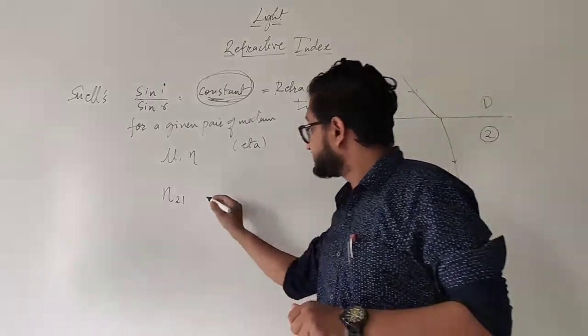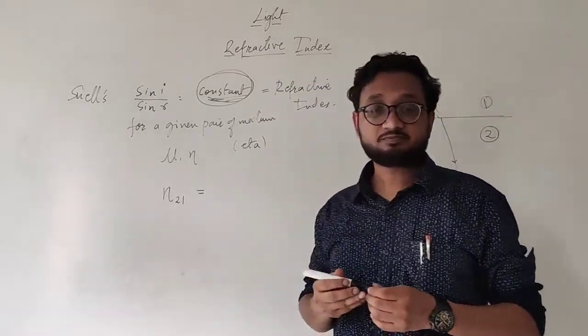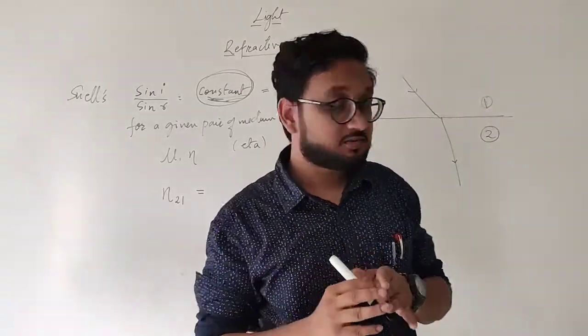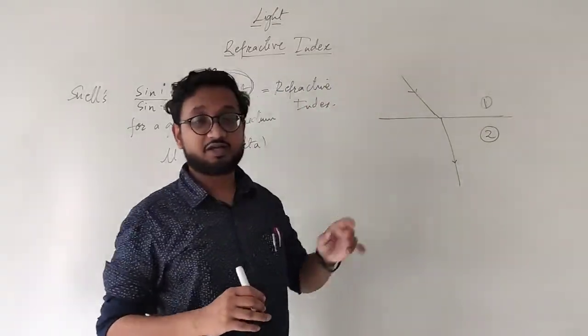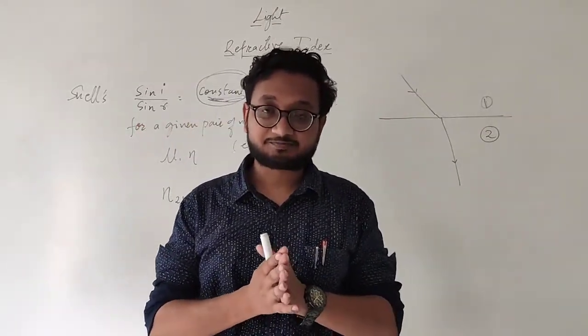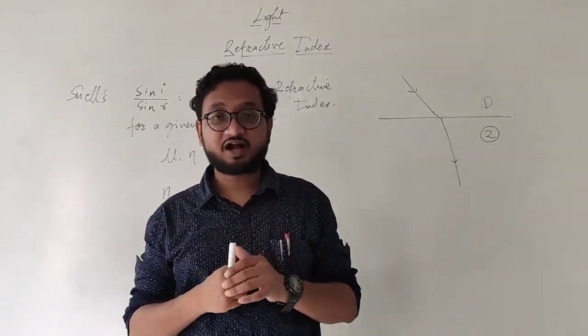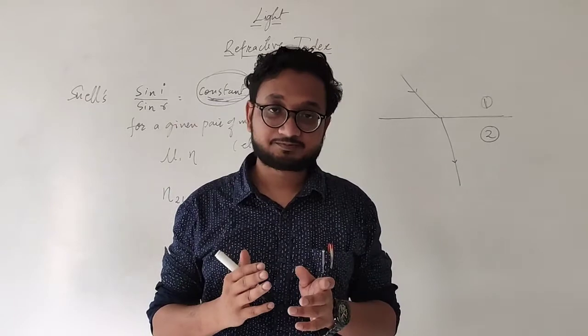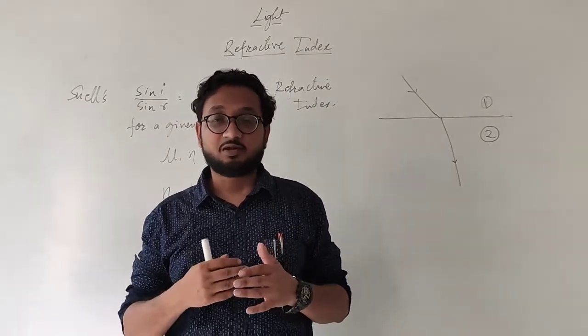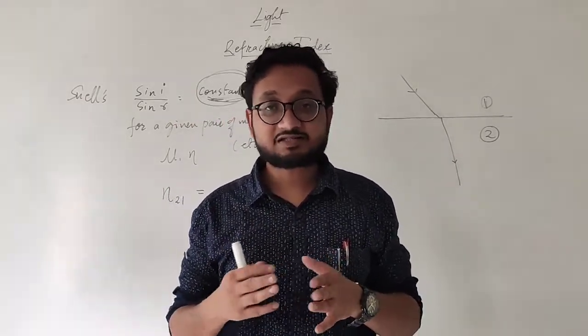It can also be described by the velocity with which the ray of light travels in both. We know that light travels with a very high velocity. However, in different media, the speed of light is affected.